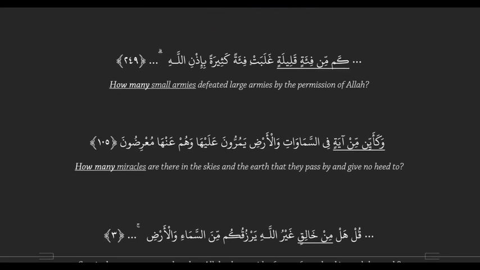We have كم من فئة قليلة غلبت فئة كثيرة بإذن الله, translating as how many small armies defeated large armies by the permission of Allah. And it's not a literal question here. Again, it's a rhetorical question, right? And it's kind of used in this case as encouragement to the believers. And there isn't really a good way to capture the emphasis in this question, right? I guess only adding exclamation marks or question marks. Or bold, star, underline. As long as you know that there's emphasis there, you're not a translator, right? So the goal is to just understand that there's emphasis there.